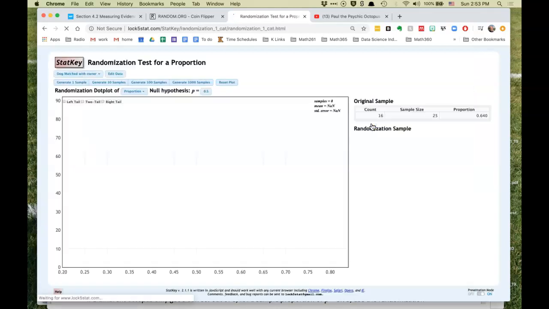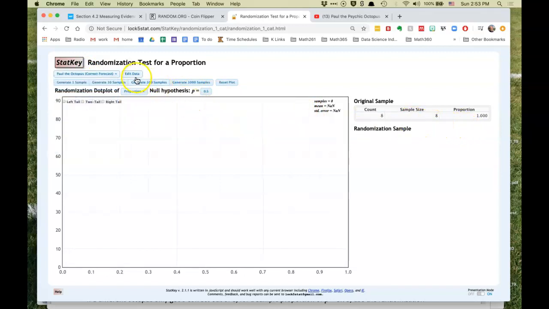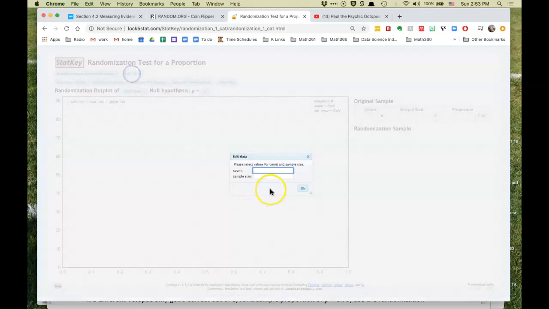Now, as you saw in a little bit with R, we use the R flip function. We don't really have to look for the octopus forecast. I mean, we could, but that's just 8 out of 8. Instead, all we have to do really is to set the proportion. So we've got a proportion equal to 0.5. We're going to sample 8 times. We could edit the data and specify the number of times correct, and then the sample size being 8. So we could do 8 out of 8, and then specify it that way.